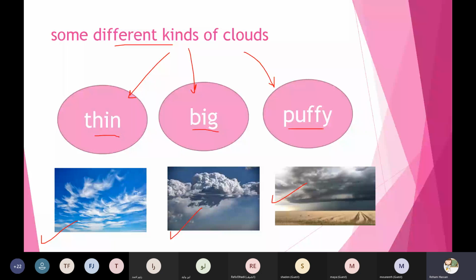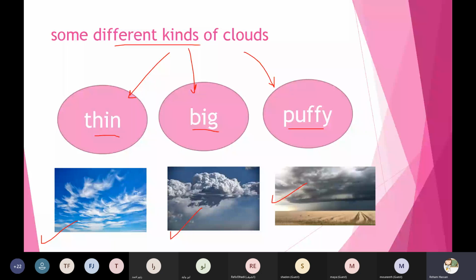Yes, Siba? The clouds may be... Siba. Larine. Larine? Yes.